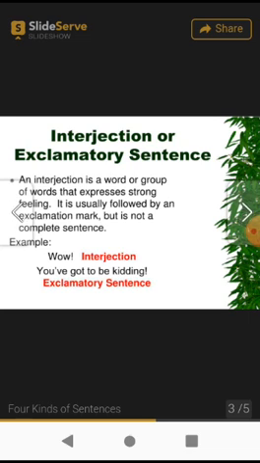Wow, what a surprise, for example. So wow, then exclamation mark, what a surprise. But is it a complete sentence? No. Why? Because you don't know exactly what the surprise is and who is going to give you the surprise. So that is why it is called an interjection or exclamatory sentence. We'll move to the next slide.